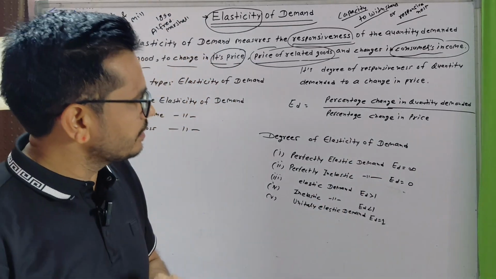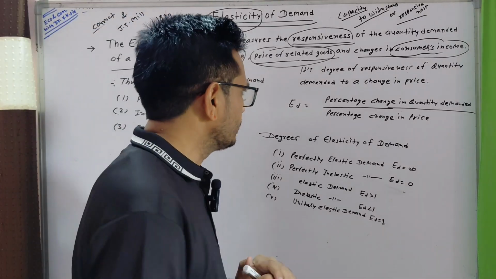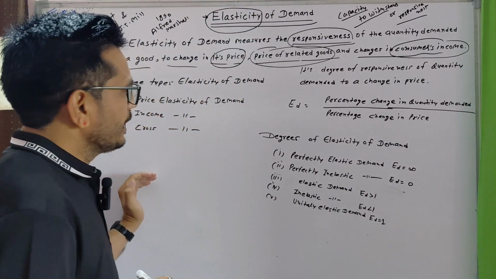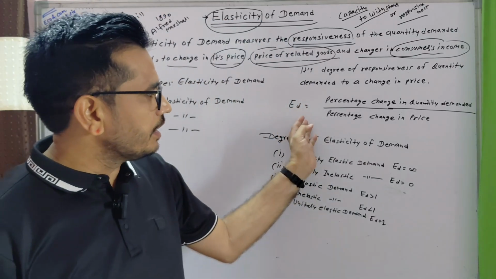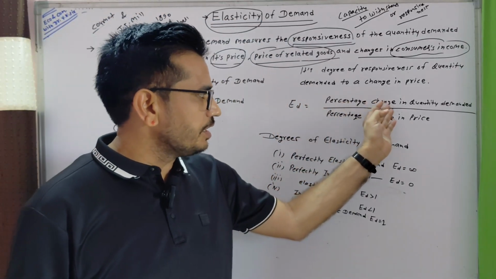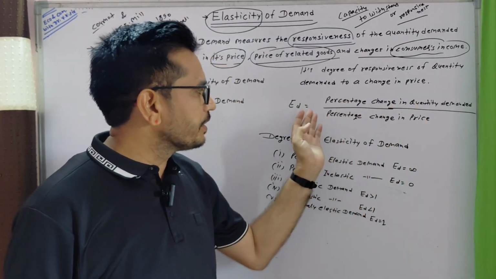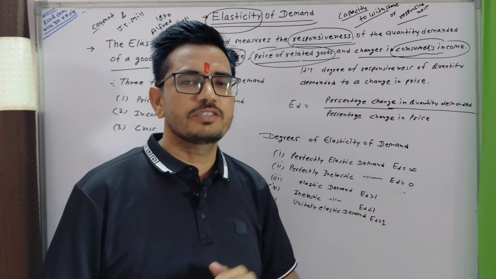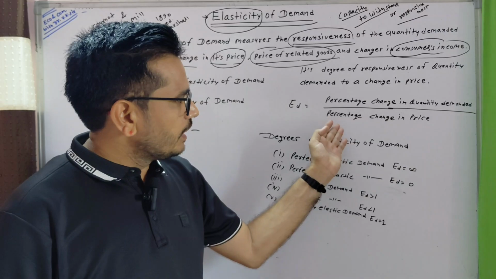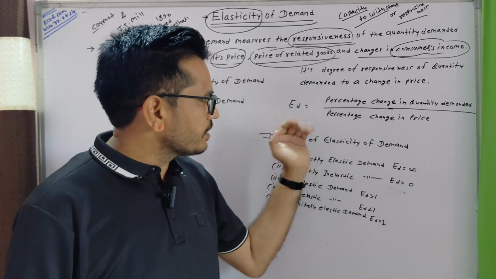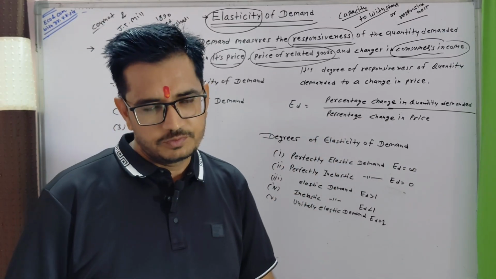As a formula, elasticity of demand is percentage change in quantity demanded over percentage change in price of a commodity.